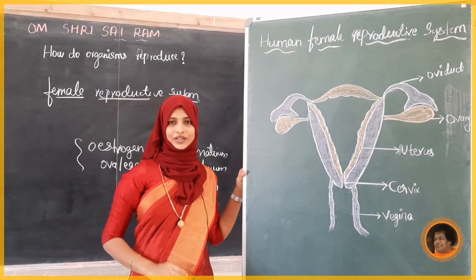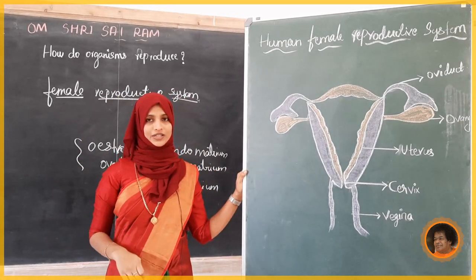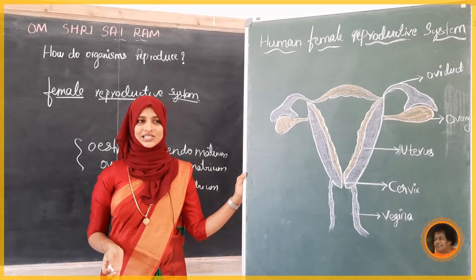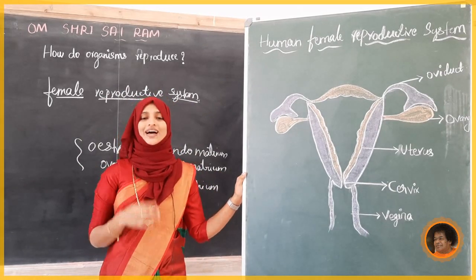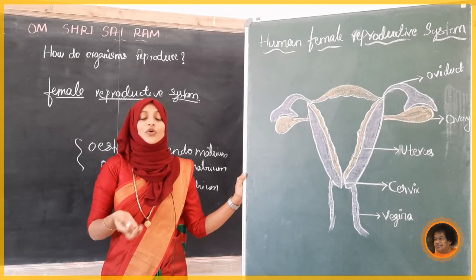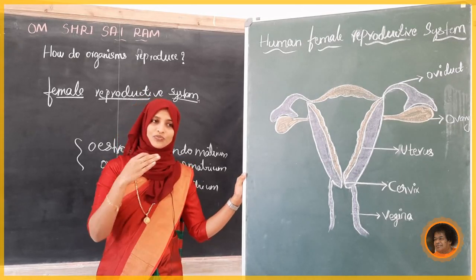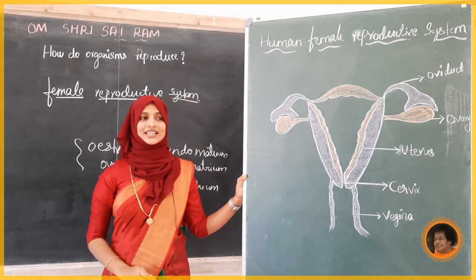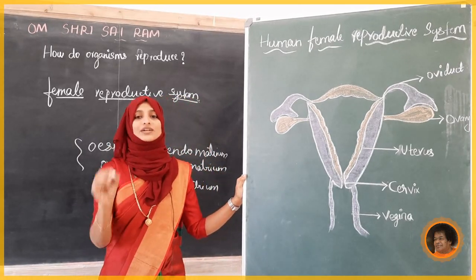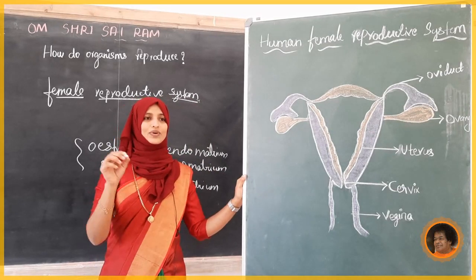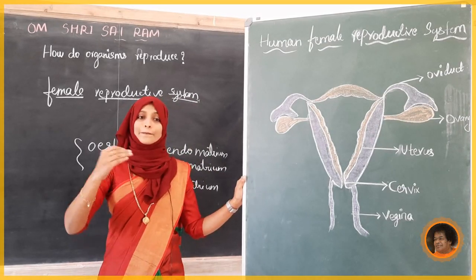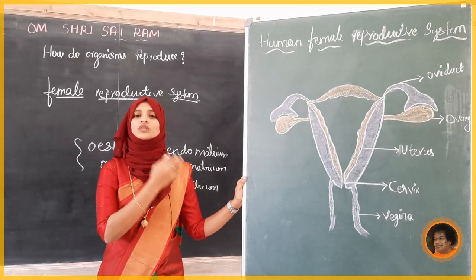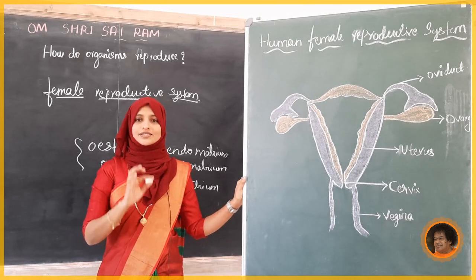The endometrium is the innermost covering of the uterus. It is glandular. What does it mean? It has uterine glands, rich in glands, and blood vessels as well. Both blood vessels and glands are present in the innermost layer, the endometrium. Next, the myometrium, the middle portion, is fully smooth muscle.